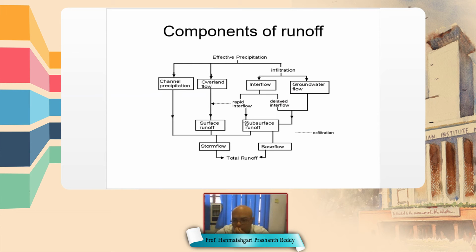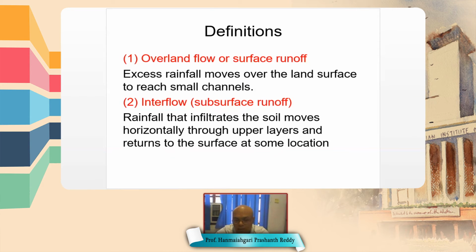You see in this figure, overland flow plus channel precipitation, then interflow, then groundwater flow, all are joining here. That becomes total runoff. So these are the important definitions. Overland flow or surface runoff is defined as excess rainfall that moves over the land surface to reach small channels. So here we can say that excess rainfall moves over the land surface to reach the outlet.